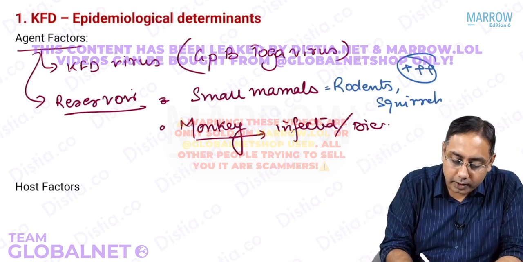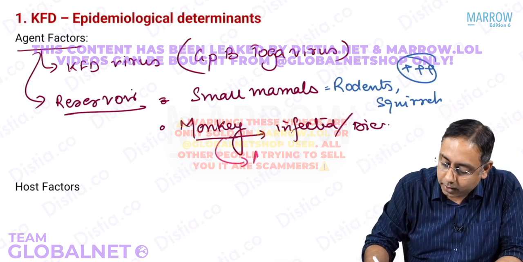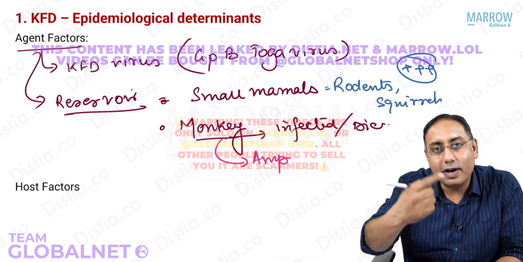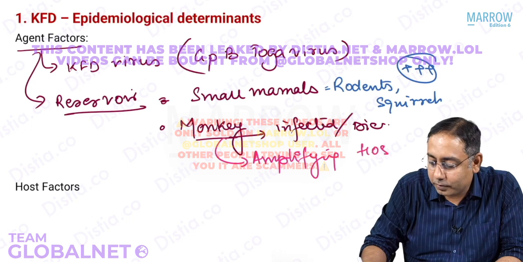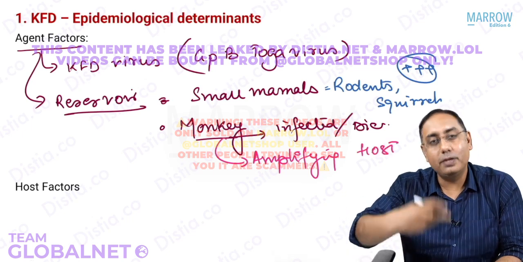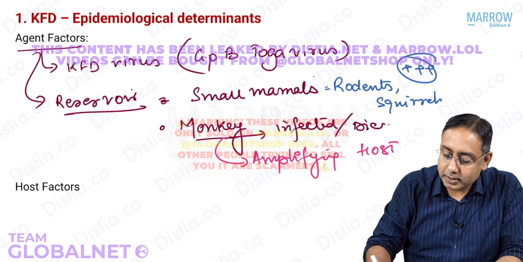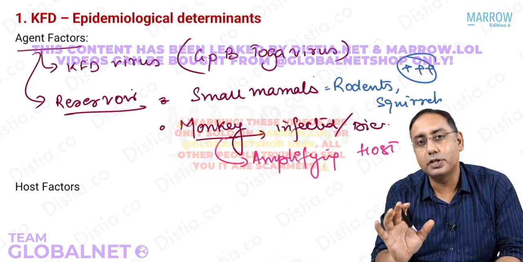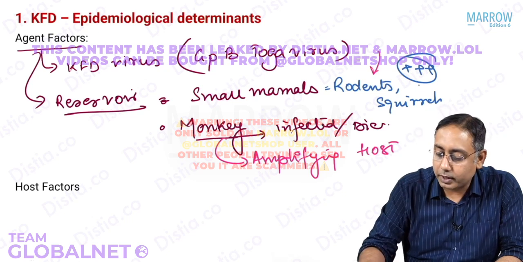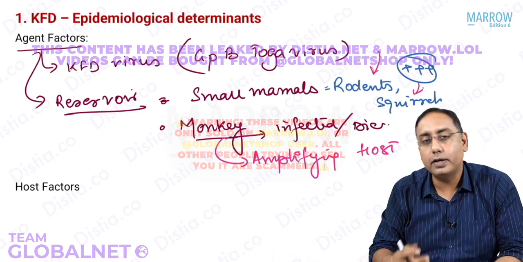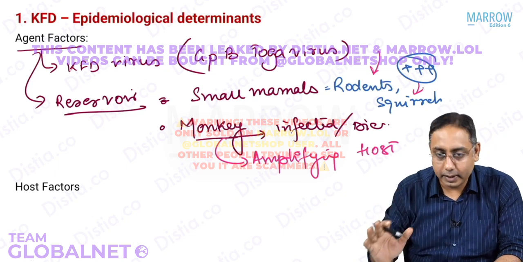So what are monkeys called? MCQ now over here. Monkeys are called the amplifying host. Why do we say amplifying? Because they will amplify the infection and then die. So if you get one question like what is the natural reservoir of KFD? The answer has to be rodents or squirrels. What is the amplifying host? It has to be a monkey, right?